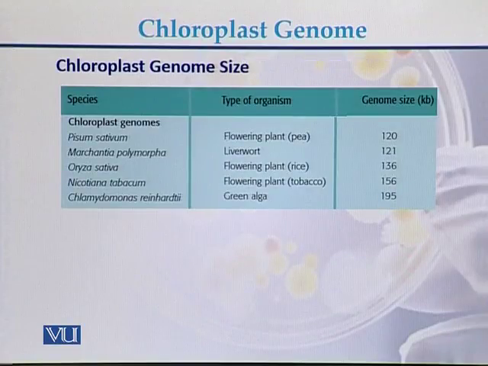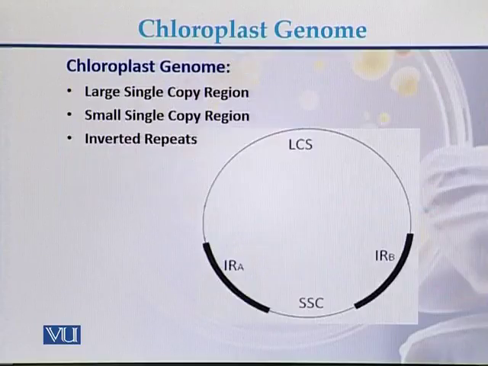This is another comparison of the size of chloroplast genome. Here we can see the size of the genome is 120 kb in the case of rice, in the case of tobacco, and in the case of green algae. So these are the sizes of the chloroplast genome in different organisms.